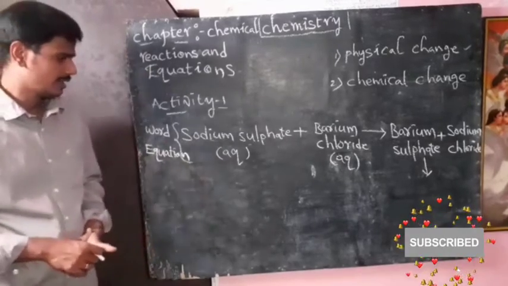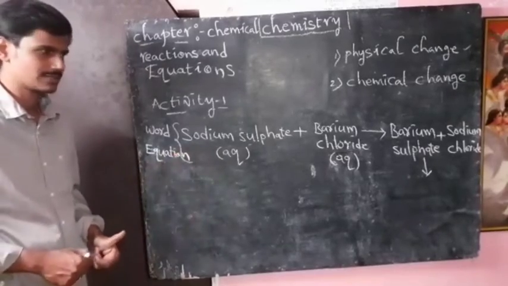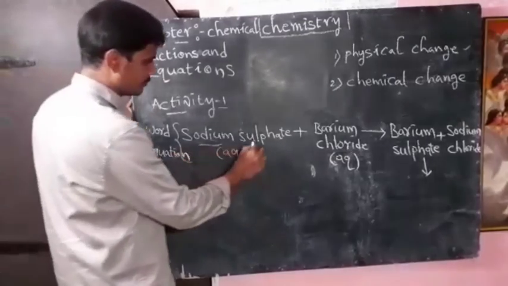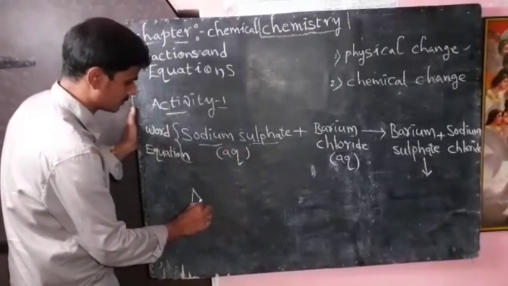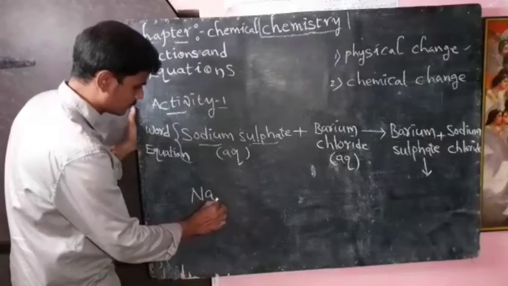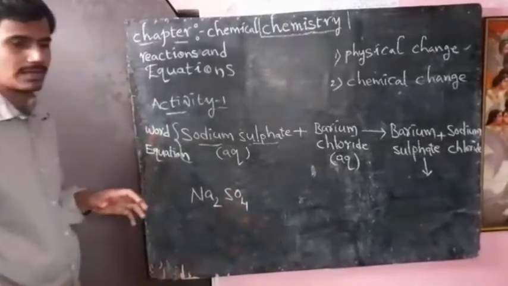In the same way, in place of their chemical names, we can write their chemical formulas also. For example, the sodium sulfate formula is Na2SO4.